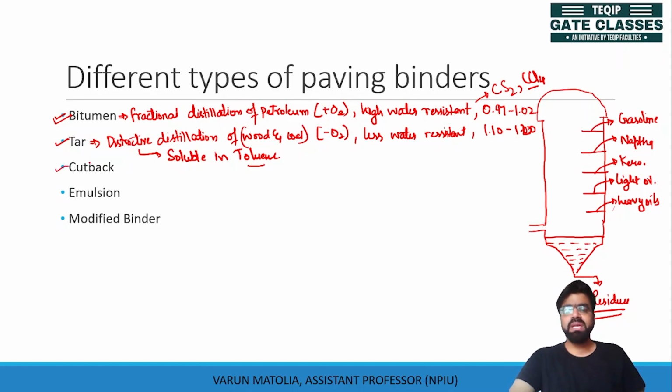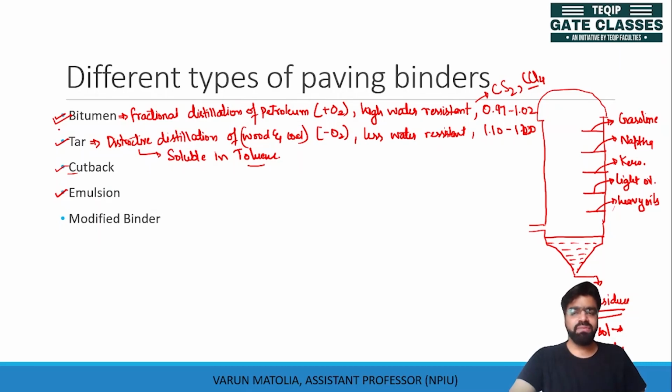Now, if this residue is mixed with some volatile solvent, then this is known as a cutback. We will talk about the cutback. If this residue is mixed with water and emulsified, it is known as bitumen emulsion.